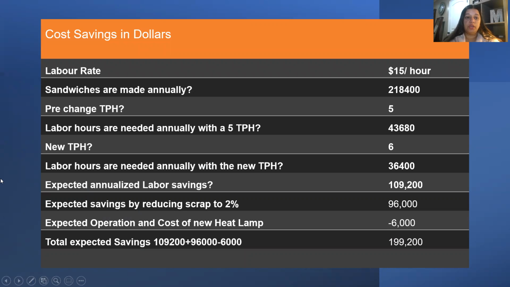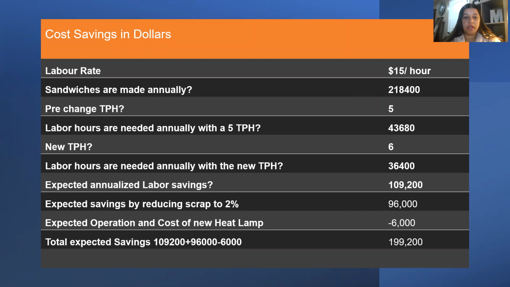So by following all these suggestions and recommendations that I've made, like I've shown you earlier in the presentation, we were having annually made sandwiches of around 218,400.